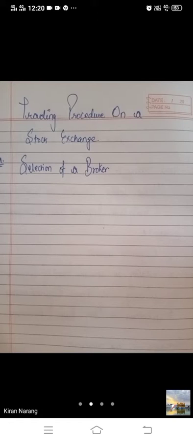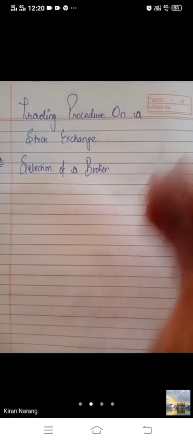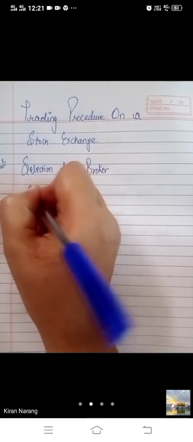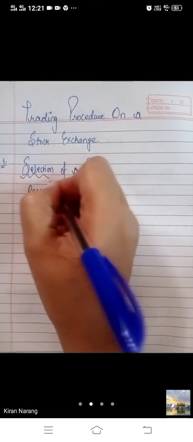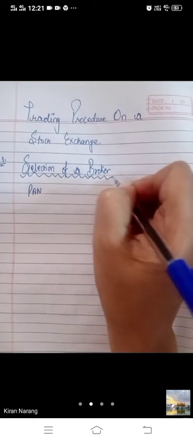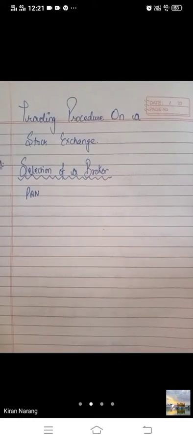The investor has to sign a broker-client agreement and a client registration form before placing an order to buy or sell securities. He also has to provide some other details and information, such as PAN. Do you know what PAN is? Permanent account number, which is given to you by the income tax authorities.